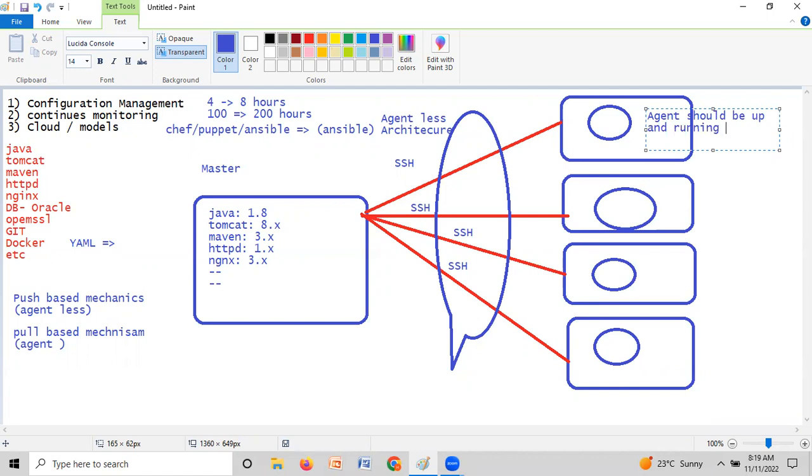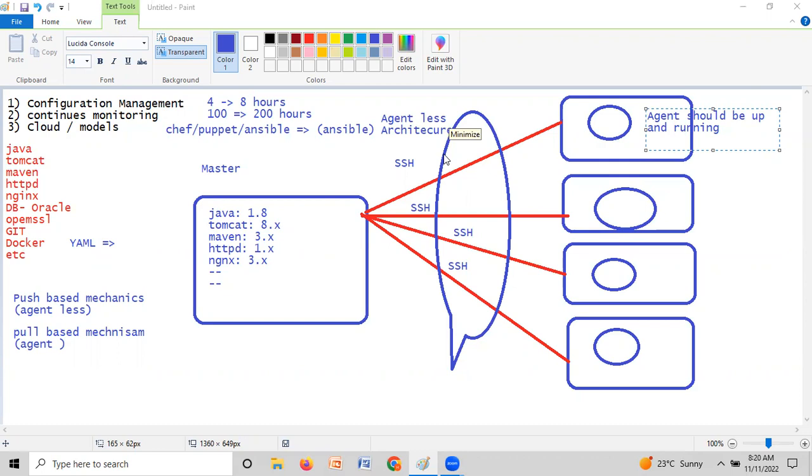Agent should be up and running. Whenever the agent is up and running, then only it will work. So now Chandra, clear this point. How should it be automated in DevOps, guys?